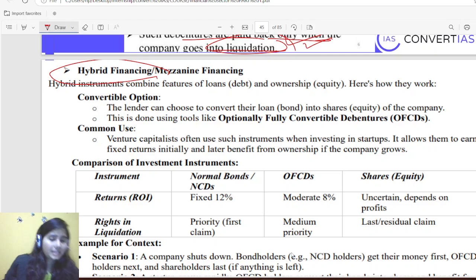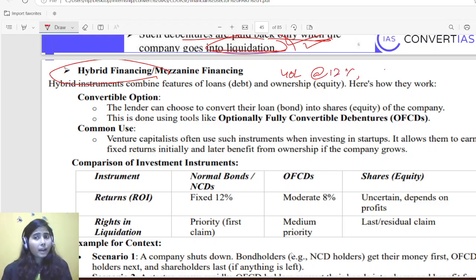So when it happens, simply think of Shark Tank, you must have seen the episodes of Shark Tank. You have seen investors saying, look, I'll be giving you 40 lakhs at the rate of 12% per annum, and after 6 years I want 3% equity in your company if you reach this much level. It means that until I am sure your company will have growth in future, I'll give you a loan and I want a fixed return.